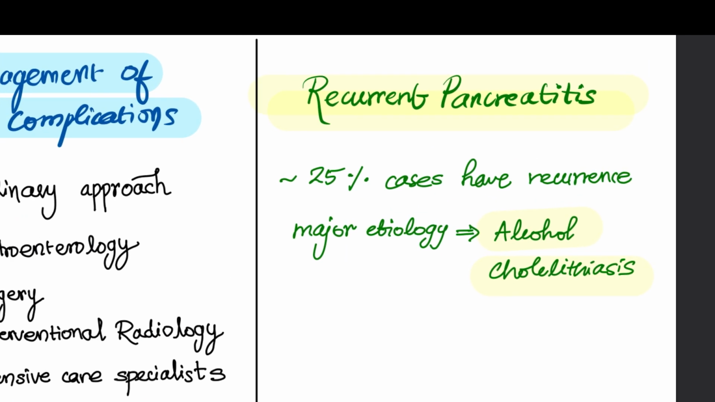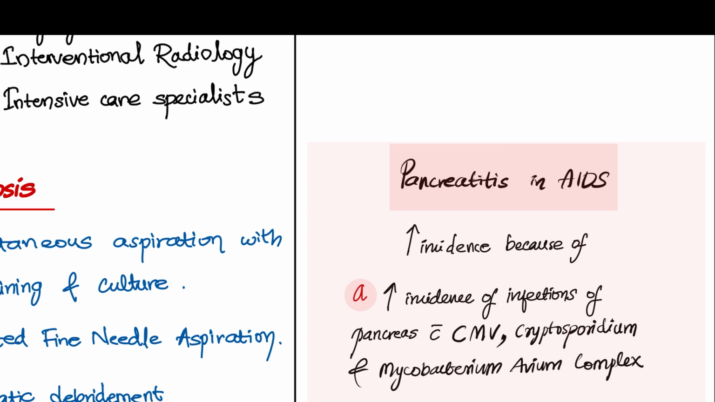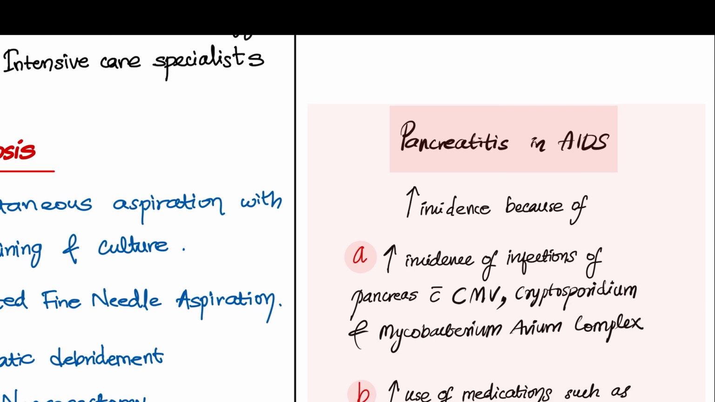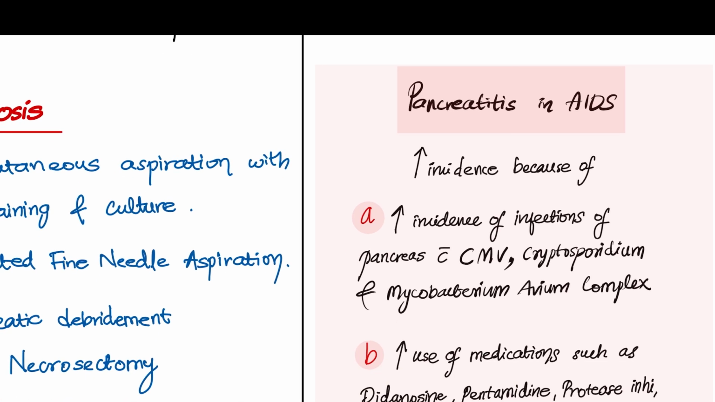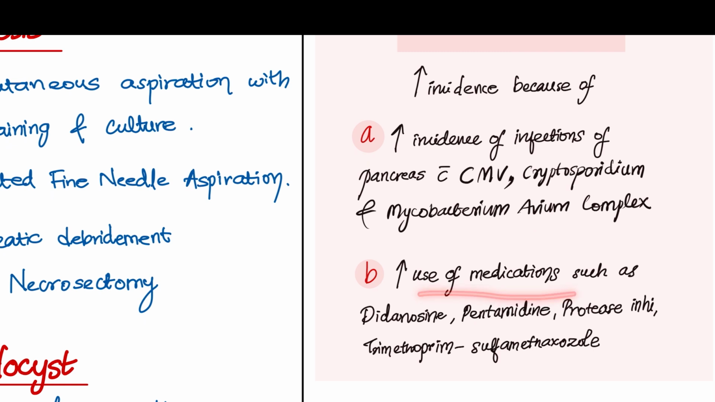And recurrent pancreatitis: around 25% of cases have recurrent pancreatitis. The major etiology is alcohol use, followed by cholelithiasis. Pancreatitis in AIDS: there is a high incidence of pancreatitis in AIDS. There is a high chance of recurrence in AIDS patients because of increased incidence of infections of the pancreas with cytomegalovirus, cryptosporidium, Mycobacterium avium complex, and also due to increased use of medications such as protease inhibitors, trimethoprim-sulfamethoxazole, pentamidine, etc.